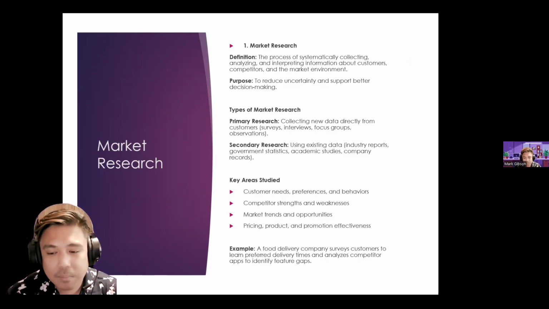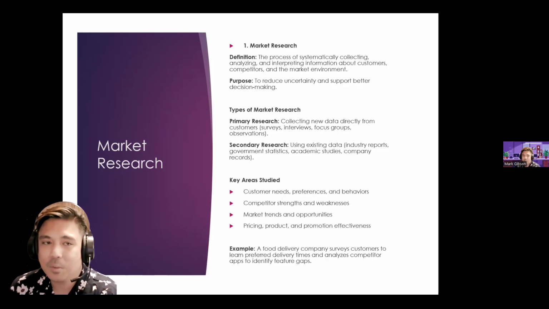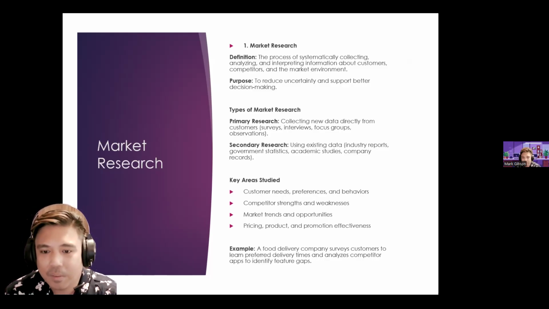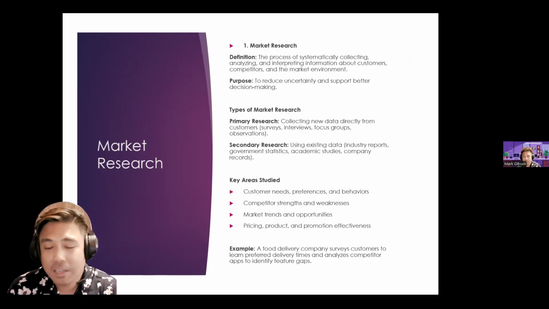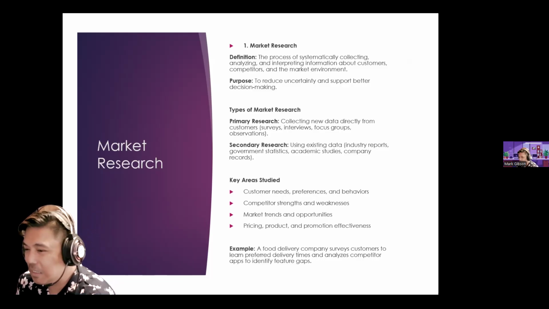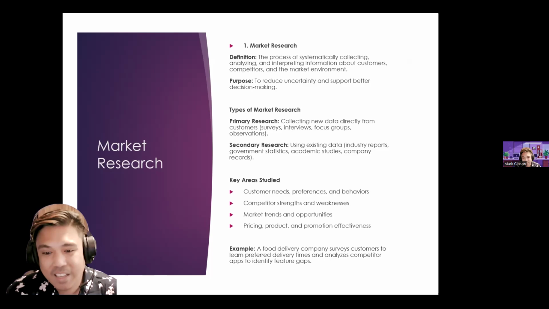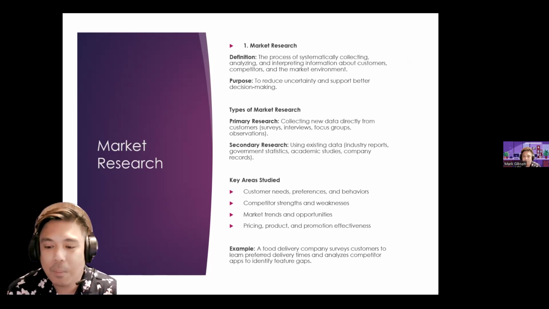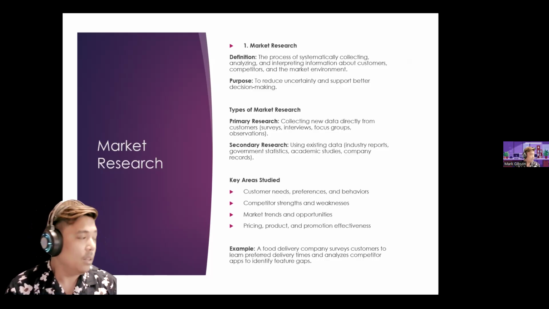And then we look at pricing, product, and promotion effectiveness. In terms of pricing, again, it depends on your target market. For example, Apple again. Obviously, they price their product at a premium, because they're targeting a certain market. It's not for everyone. A good example is a food delivery company that surveys customers to learn preferred delivery times and analyzes competitor apps to identify feature gaps.